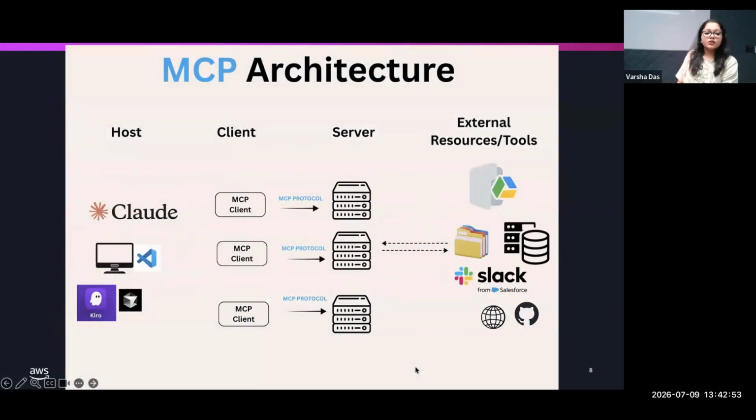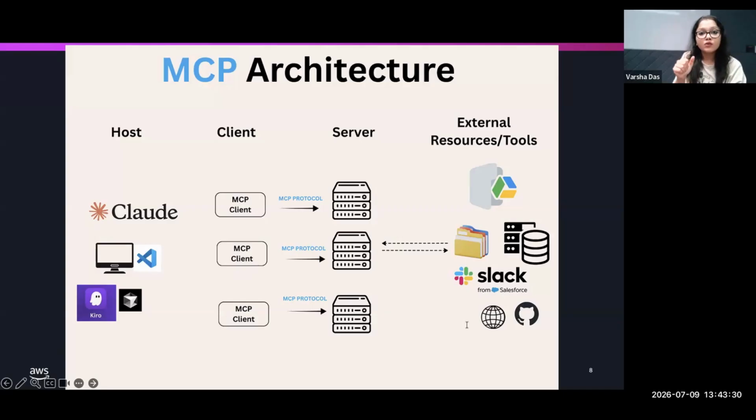With that, let's talk about the architecture. So MCP has 3 players: there is client and server, and then there is host. And a very common confusion is, if there is a server, why do we need a host? What is the difference between the client, the server, and the host? So your host is the AI application that your user is talking to. For example, Claude Desktop is a host. VS Code with Copilot is a host.